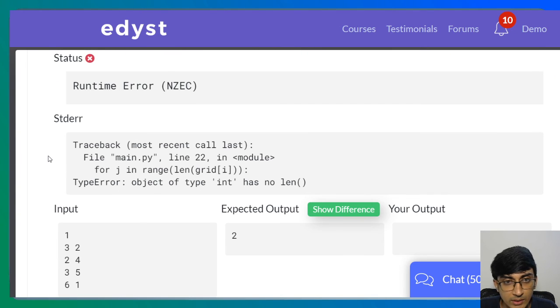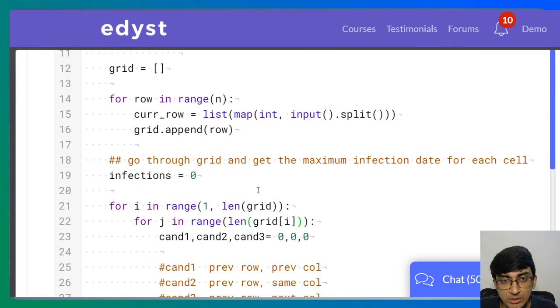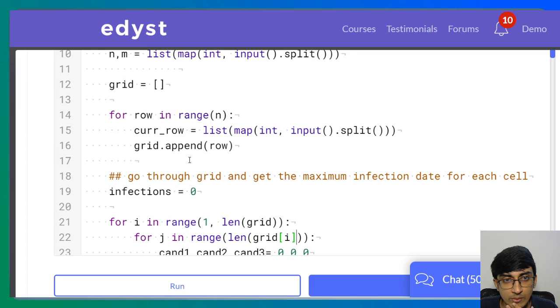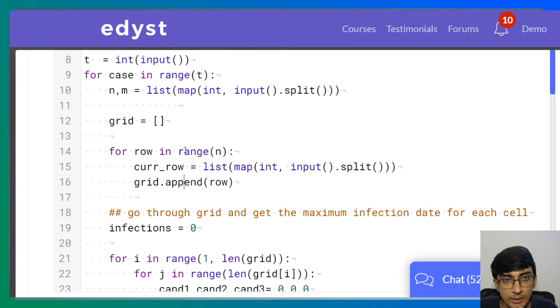Just give me a second. In range, length of grid of i, type int has no length. Okay, so it's considering this grid i to be a length. Why would it consider it to be a length even though we are appending m columns?